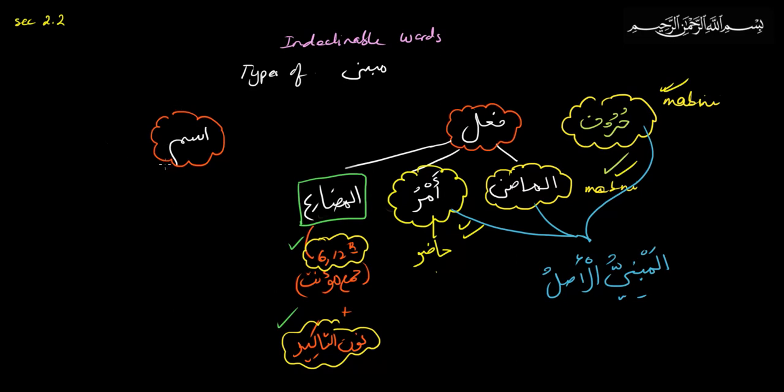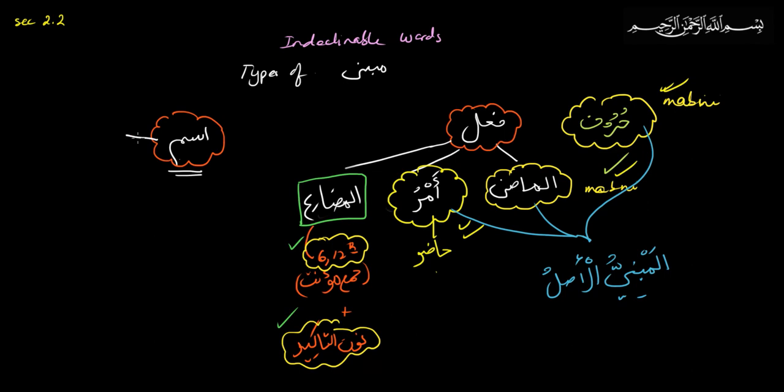When we study this, we'll notice that there are four things that cause ism to become mabni. In other words, an ism becomes mabni if it resembles any of the mabni al-asli. If an ism has a certain characteristic of a harf, fi'l madi, or fi'l amr, then it becomes mabni.